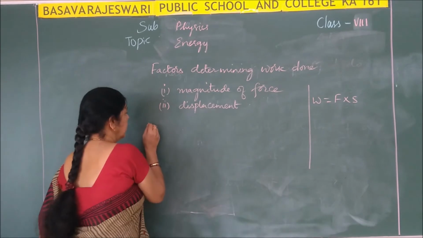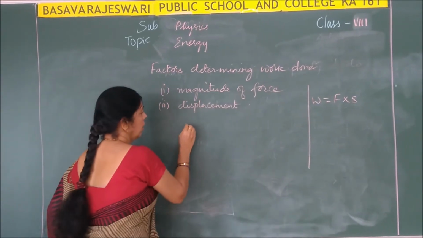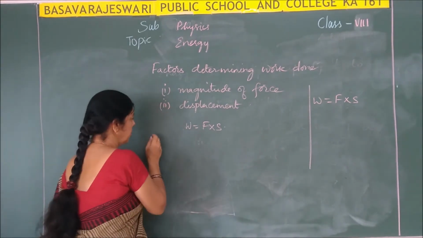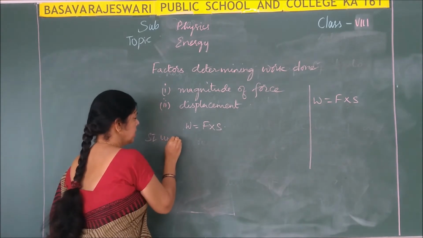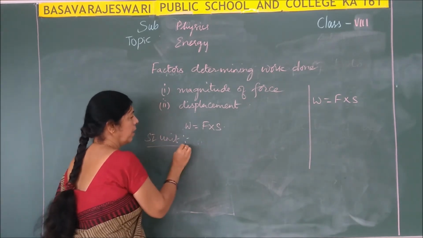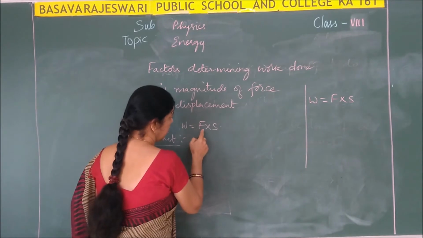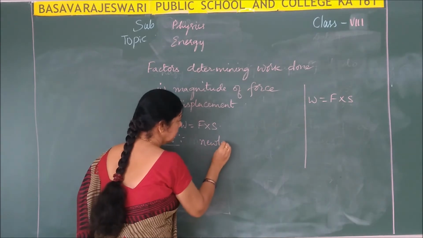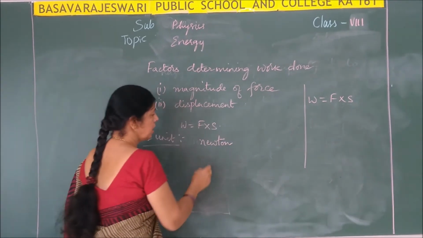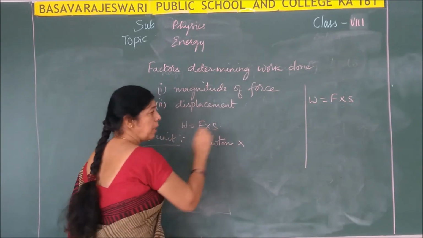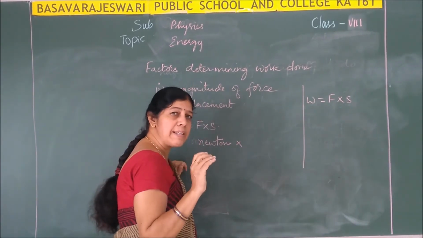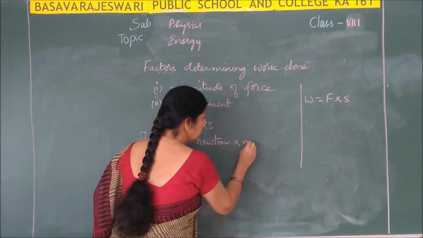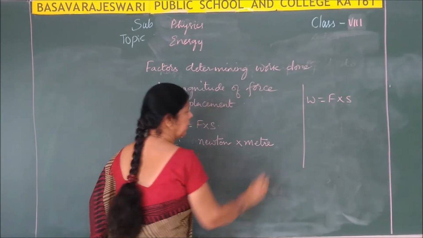Okay. Now again, take the formula W is equal to F into S. From this formula you can write down the standard unit for work done. We shall discuss the SI unit, that is the standard unit for work done. Now if you take force, what is the standard unit of force? The standard unit of force is Newton. Is it not? For force it is Newton, and for displacement it is nothing but the distance measured, the distance covered by the body. Distance, what is the standard unit, children? It is meter.